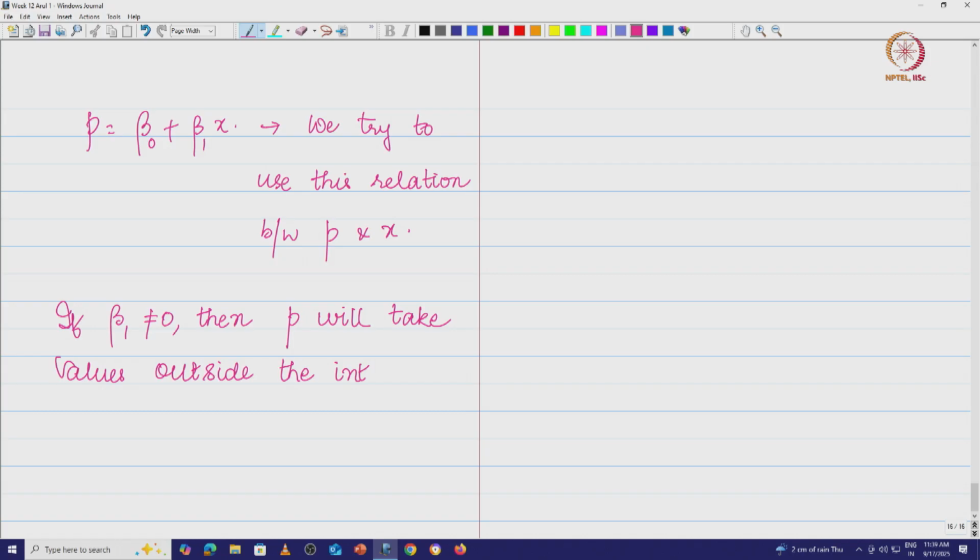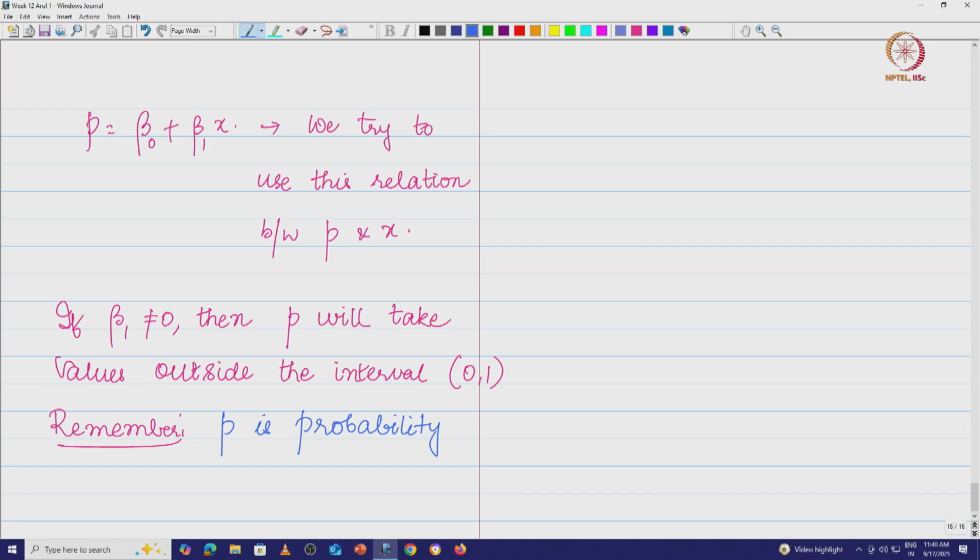Now, keep in mind that p is a probability value, and it has to necessarily be a value between 0 and 1. But when you fit a linear model here, this is going to be really problematic, because the value of p is going to be outside the range 0 and 1.